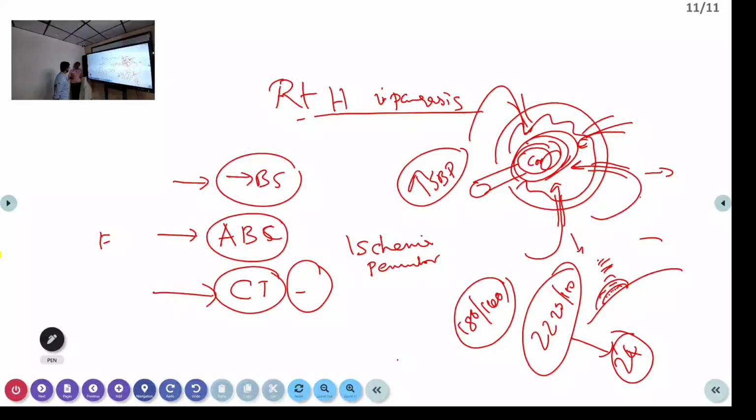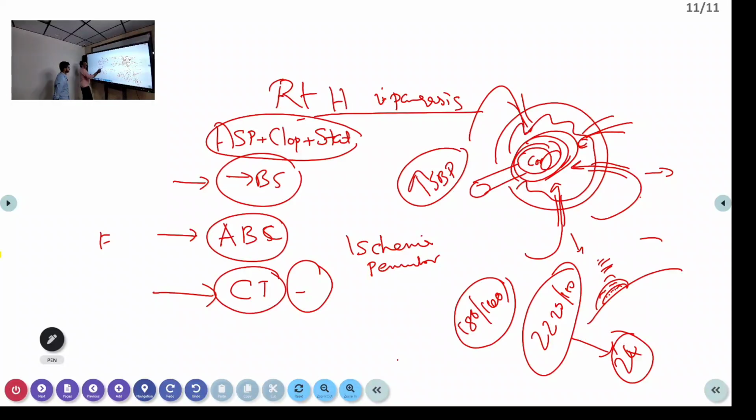Once CT is done and you are ruling out hemorrhagic stroke, then what do you do? So we can start treatment for the patient. What are the treatment options? Aspirin and clopidogrel. You give aspirin 300 milligram, clopidogrel, then statins. So three important drugs can be given from the emergency room itself, or even if you are working in a peripheral center, you can give it.